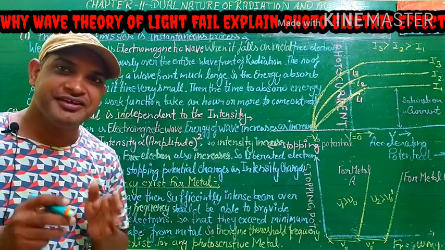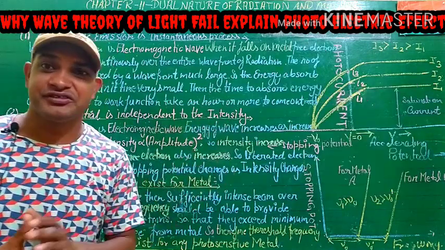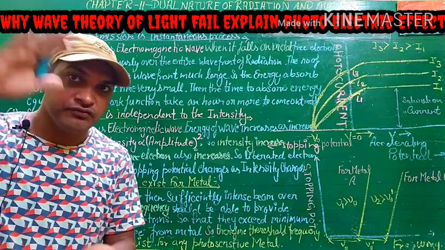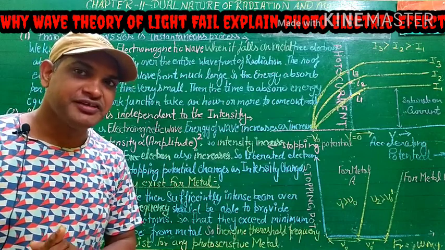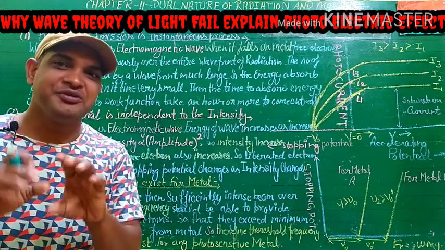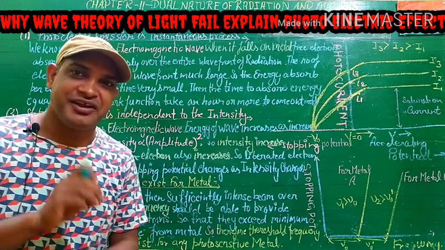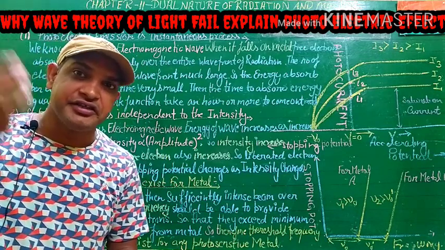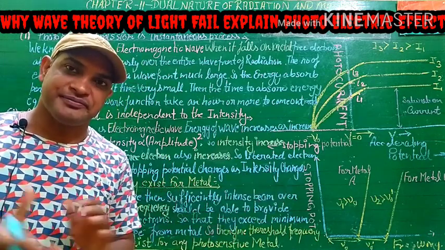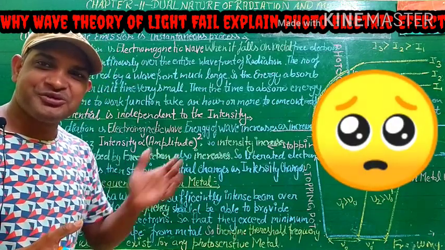So here is the "एक अनार 100 बीमार" theory: since the number of free electrons in metals is very large, when the entire wavefront passes over the metal surface, the energy absorbed per electron per unit time is very low. So students, to reach the energy of the work function takes a long time. But you see the photoelectric effect is an instantaneous process, so it contradicts here.